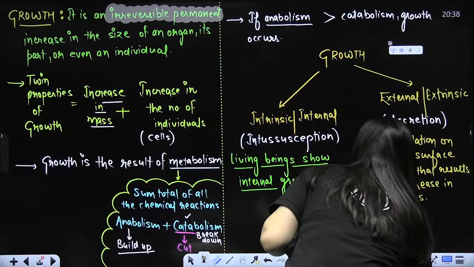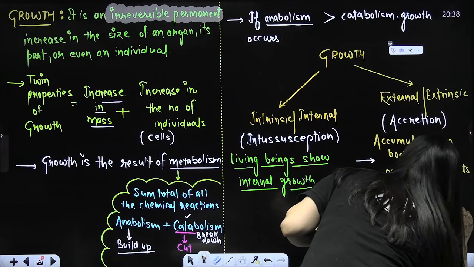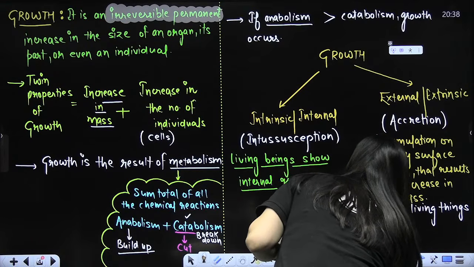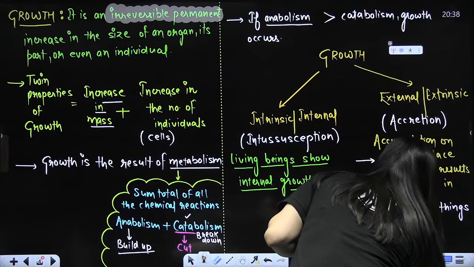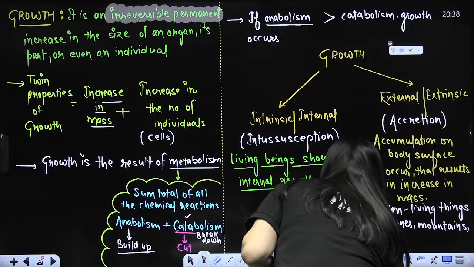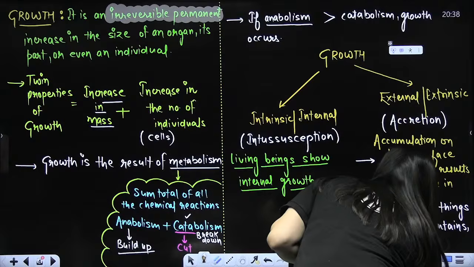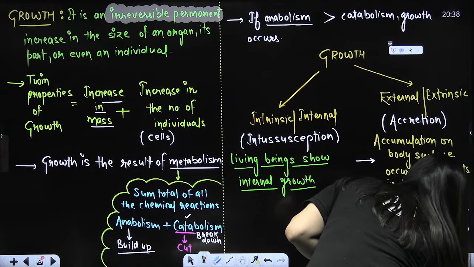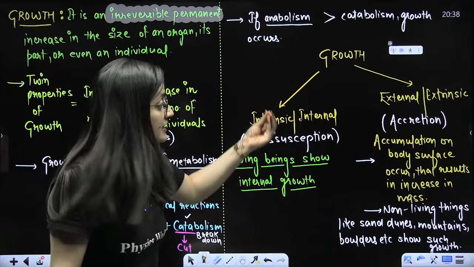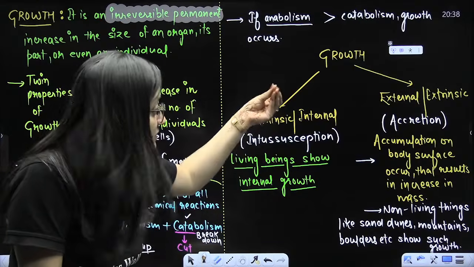So non-living things like sand dunes, mountains, boulders, etc. show such growth. Can you not see that non-living things are also showing growth? But that is external growth, because increase in mass is also a property of growth, and this is what you will see here.